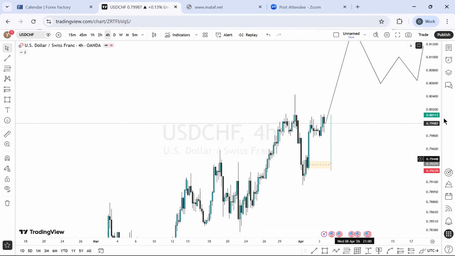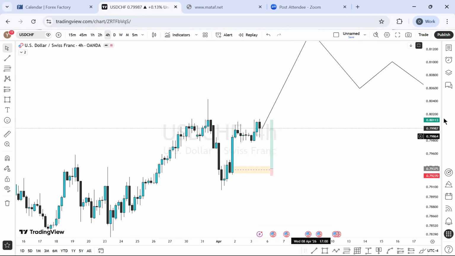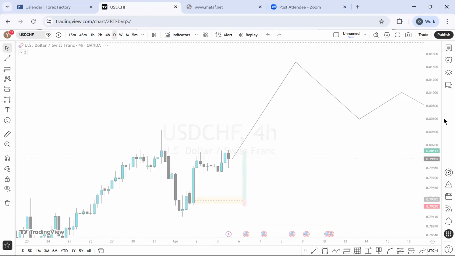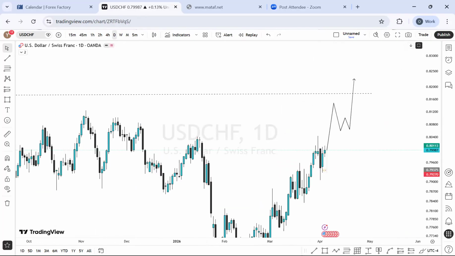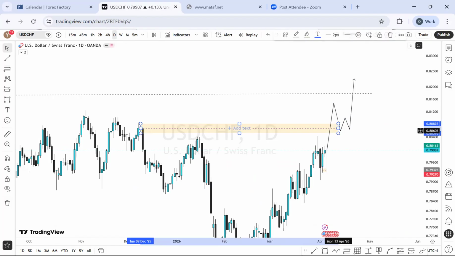From the 4 hour time frame perspective, it looks good, but I want to see more buying momentum, especially when you check it out on the daily time frame. You can see that we have a momentum which looks more like we've tested this zone, and this is the next level we're looking for. Okay, I think I see something we can work with now. All right, so this level is the next level we're working with. So this is it right here.